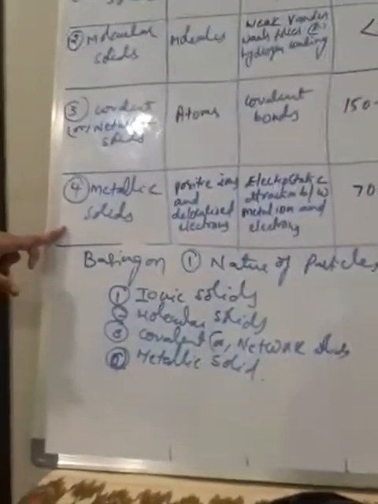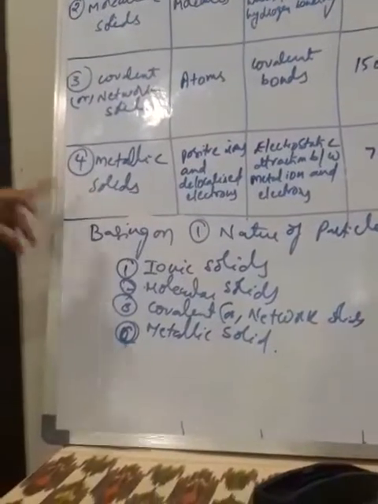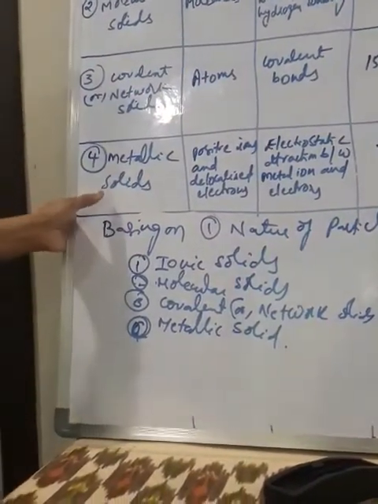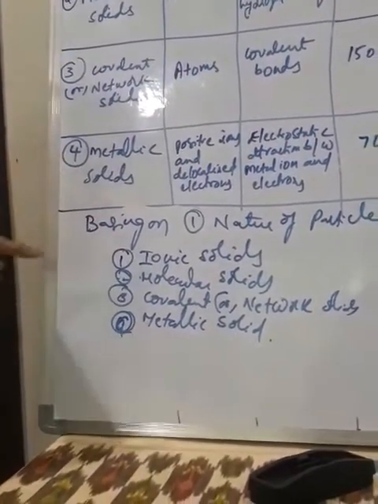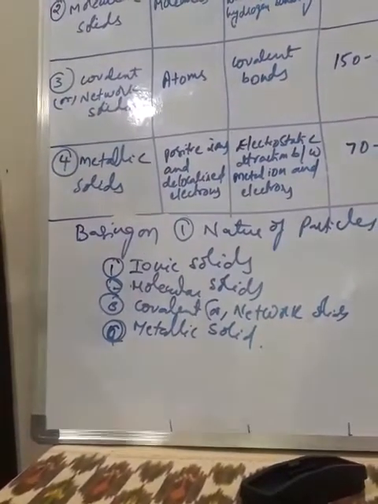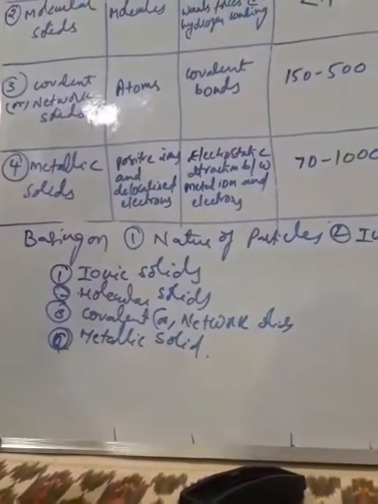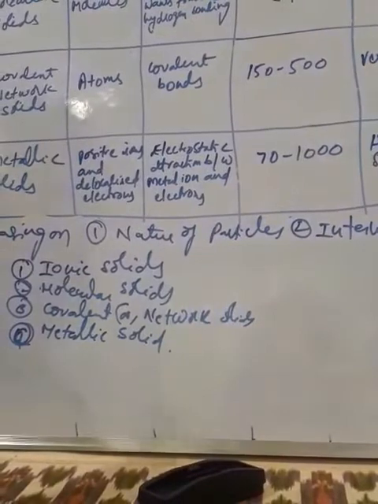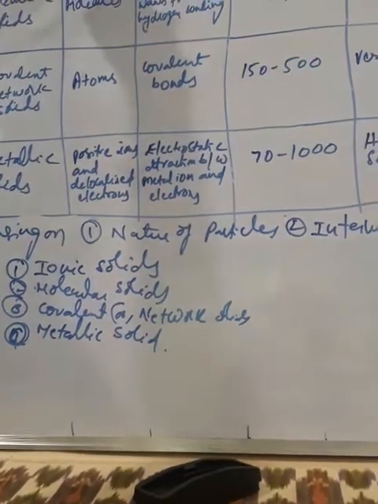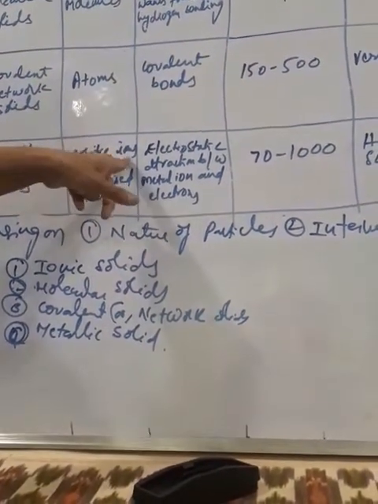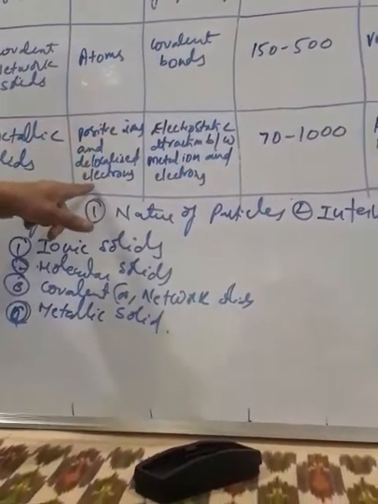Okay. Then coming to metallic solids. In metallic solids, metals by losing electrons convert into ions. So a metal ion is a positively charged ion. So constituent particles are positively charged ions and delocalized electrons.